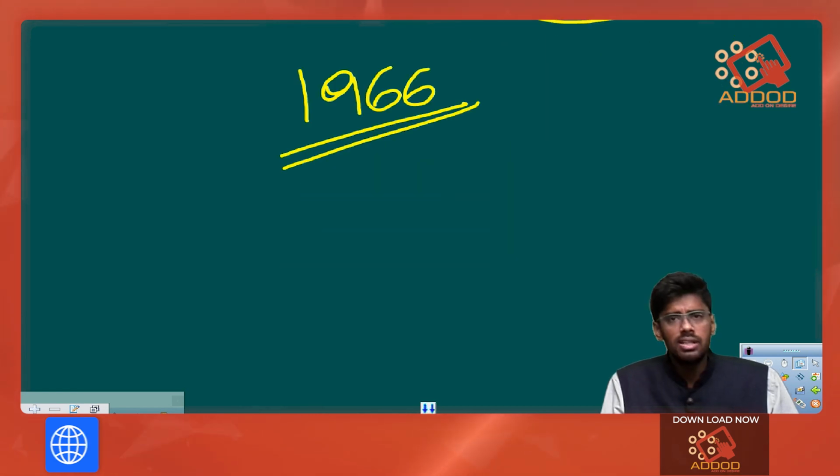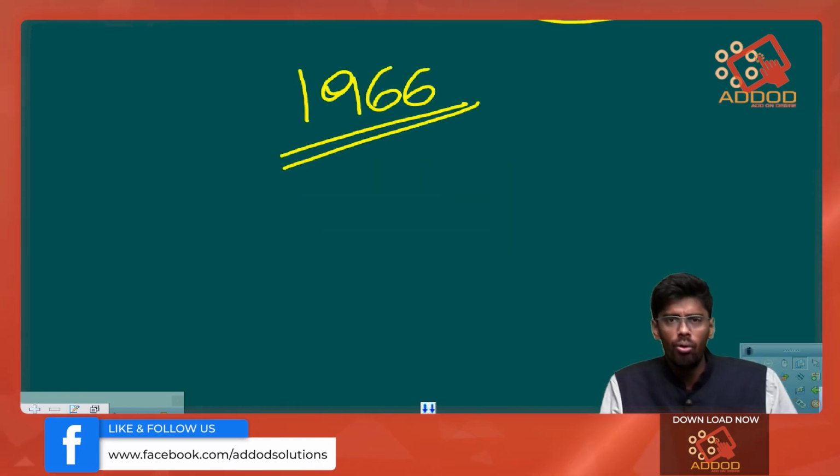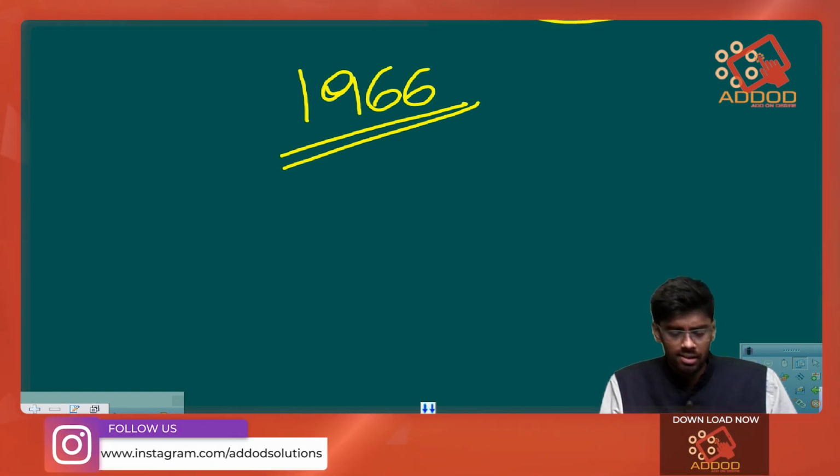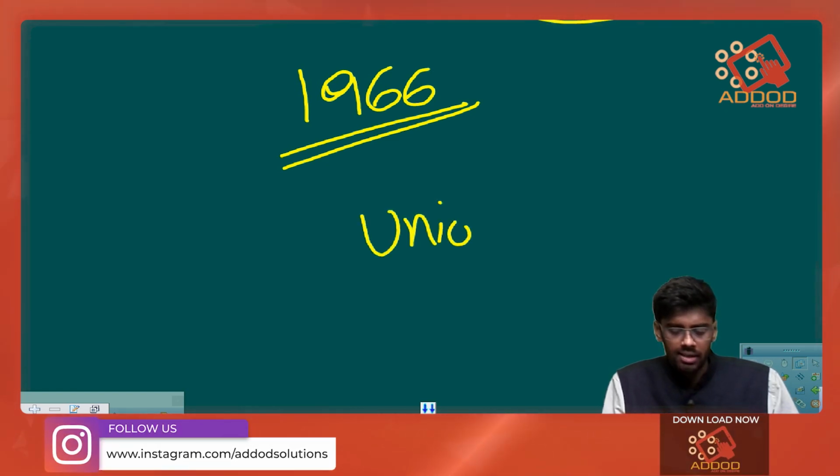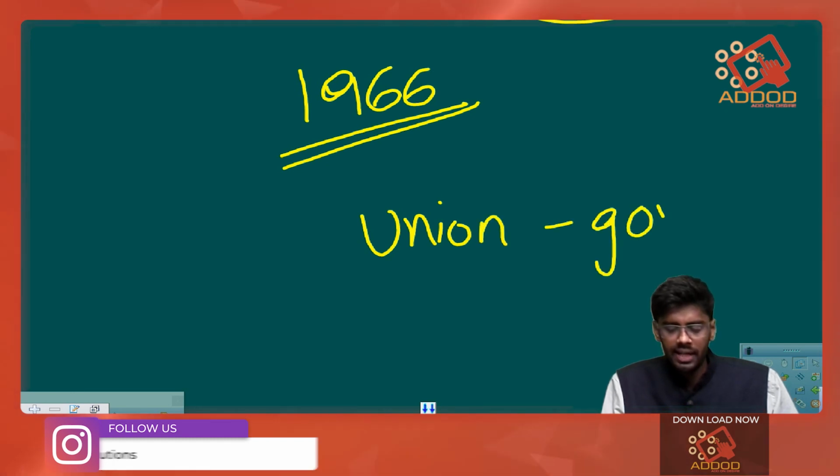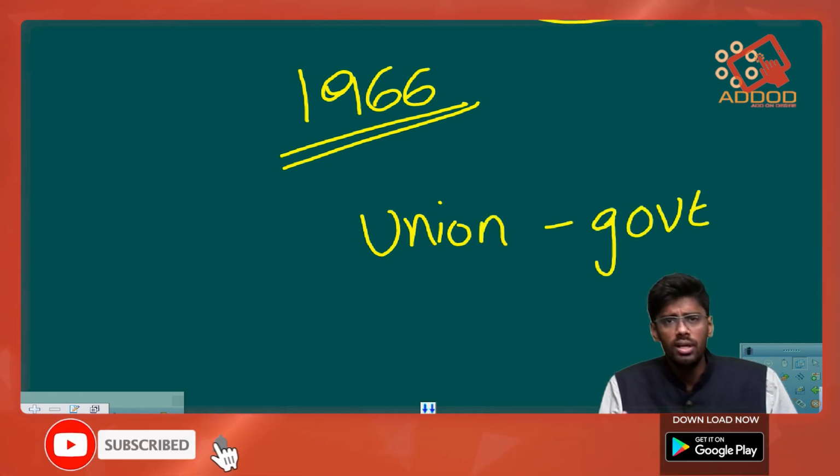As we are dealing with the minimum support price, you should know who is the final authority that will declare these prices. The Union government is the final authority that will declare the prices, whereas the Union government does not take a decision on its own.